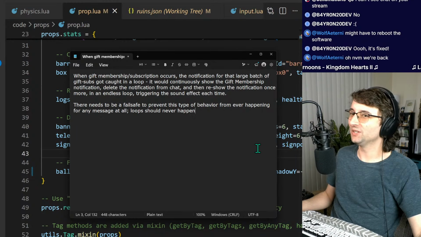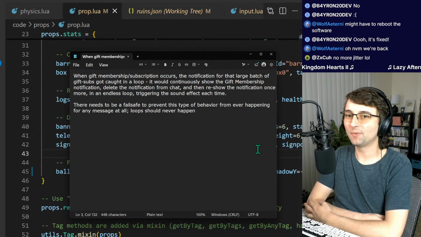But this task here, fixing gift membership, top priority.